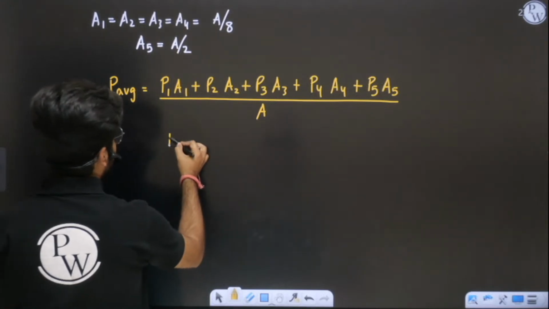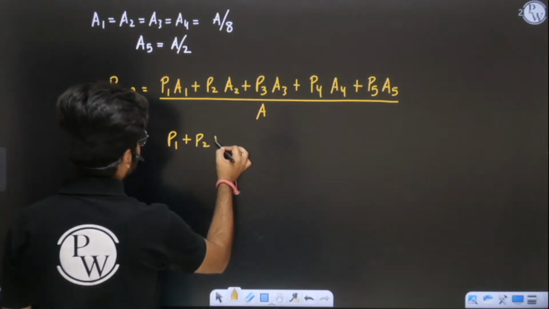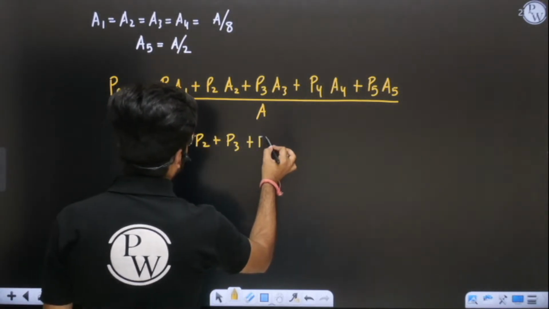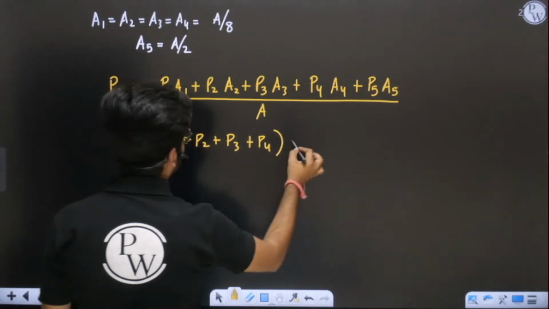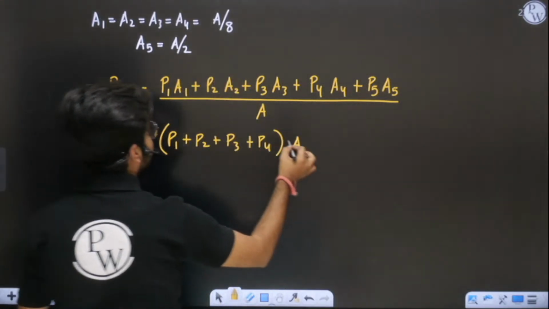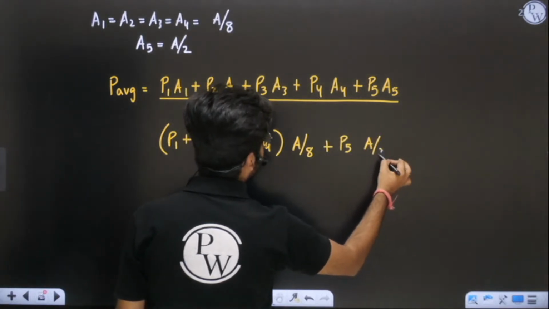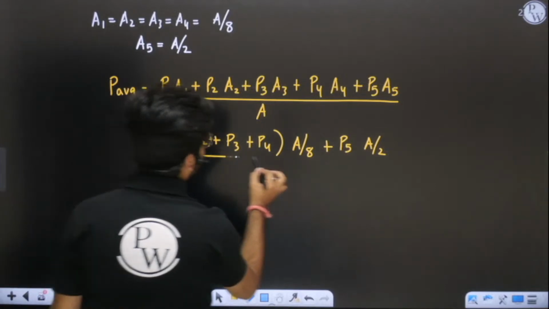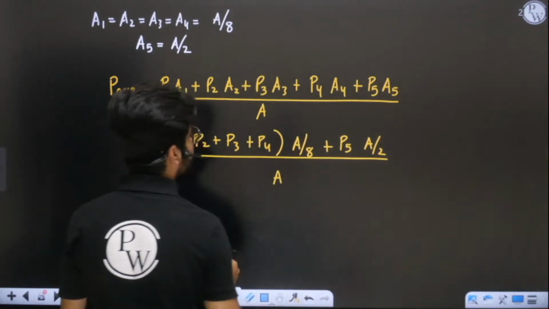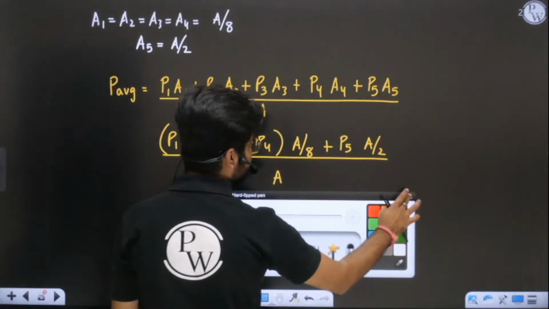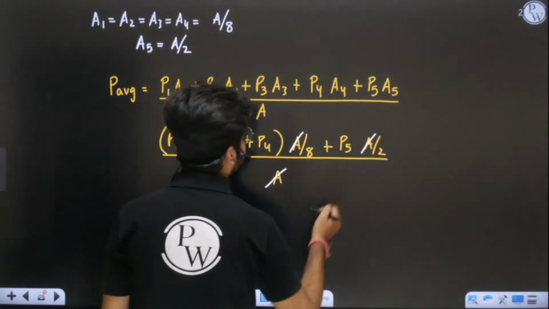You can write it as A by 8 plus P5 into A by 2, because this area 5 is A by 2, divided by total area. This total area will get cancelled out.